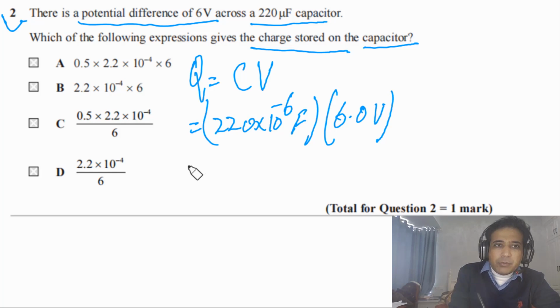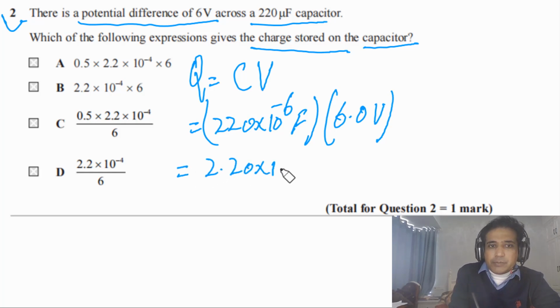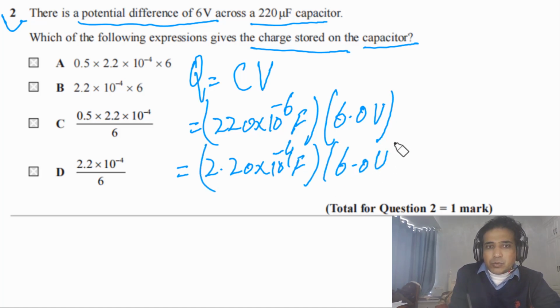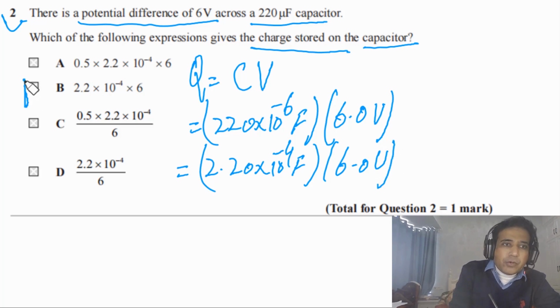Simplifying, we can also write 2.20 times 10 to the minus 4 farads, and here we have 6.0 volts. So the answer for this question has to be B.